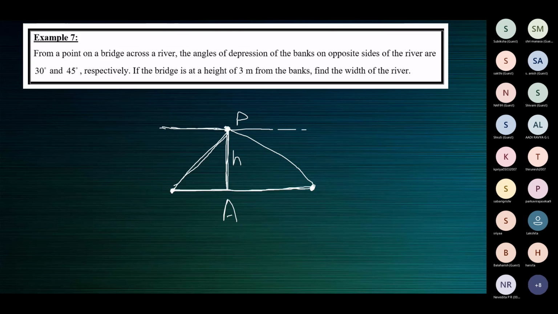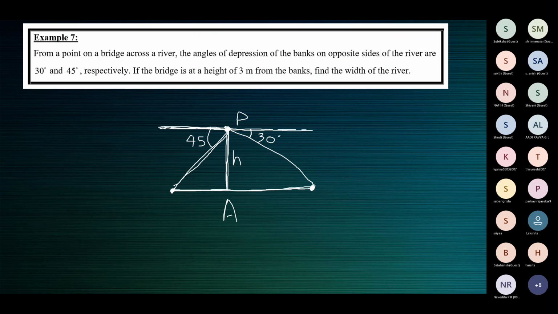You can mark 30 here and 45 here, or 45 here and 30 here. That is not going to alter the answer. So see here, this is the horizontal line. Through this point, the straight line which you draw will be the horizontal.